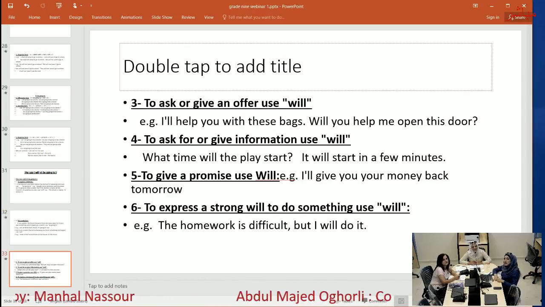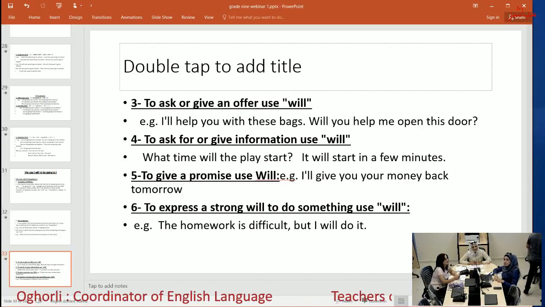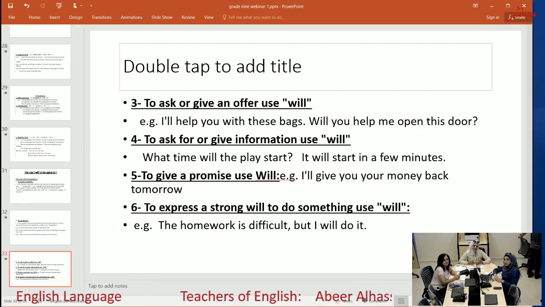Number three, to ask or give an offer, use will. For example, I'll help you with these bags. Will you help me open this door? This is an offer. Will you help me? Asking for help.